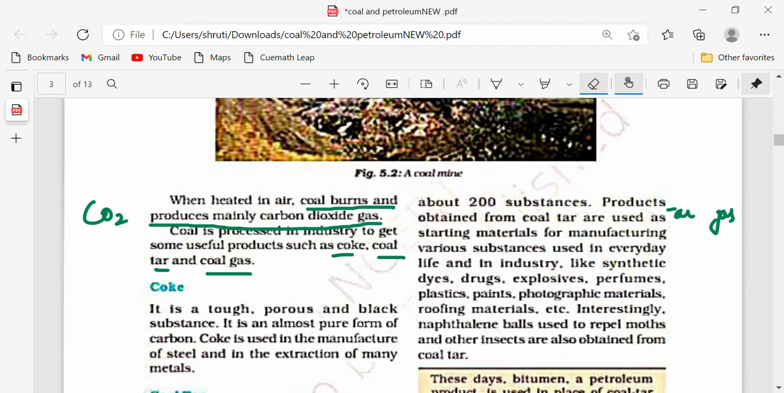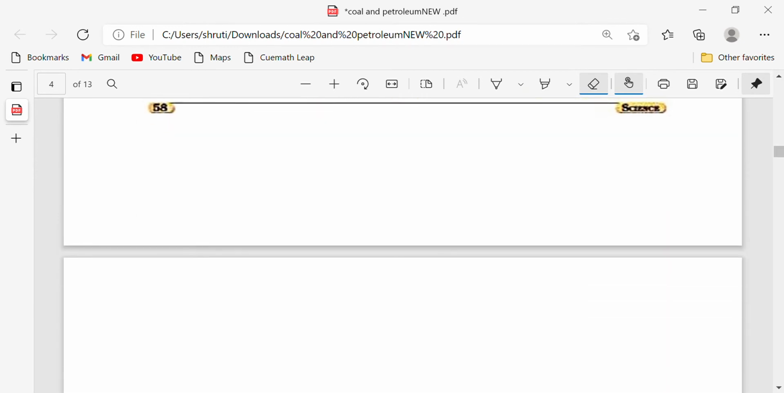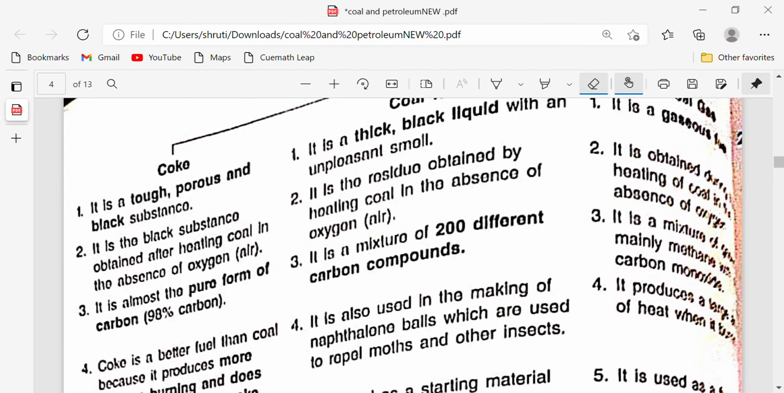So I will give you very brief and crisp notes about coke, coal gas and coal tar, and I will also tell you which questions will be tested in your exam. So what is coal? Let's come to the next PPT that I have just made for you, because this is very important. So I have jotted down the points.